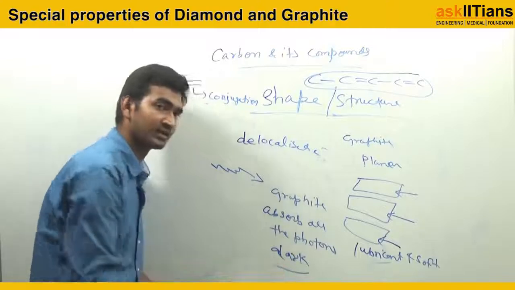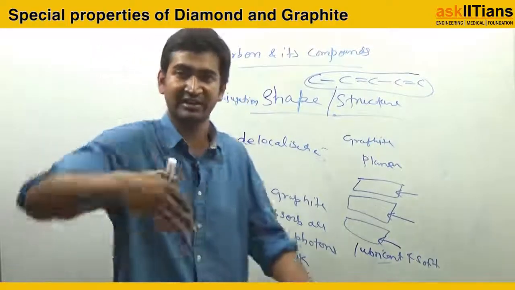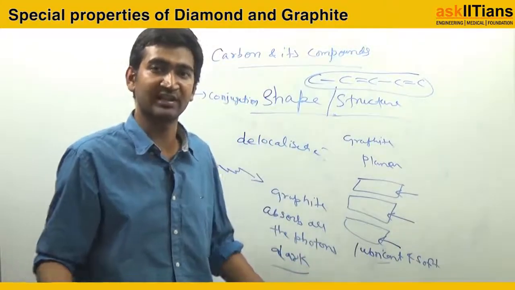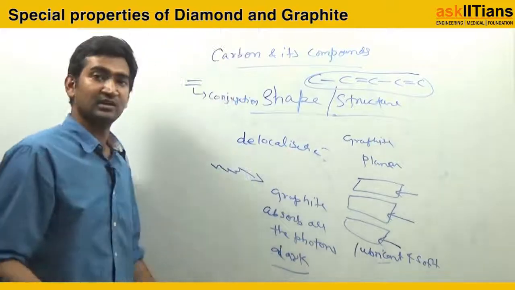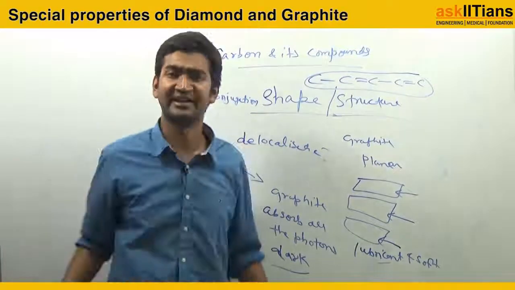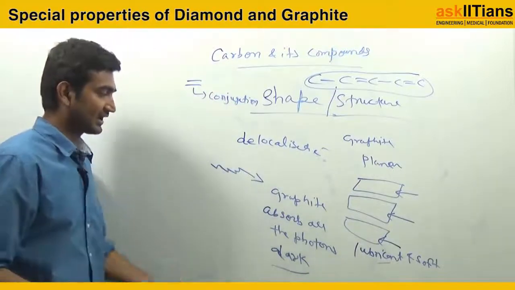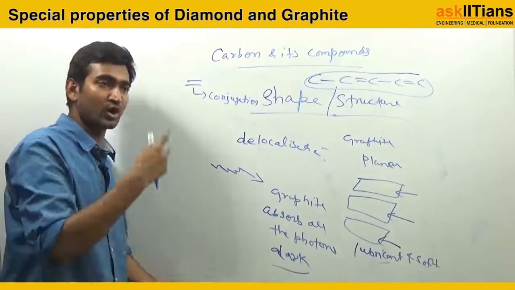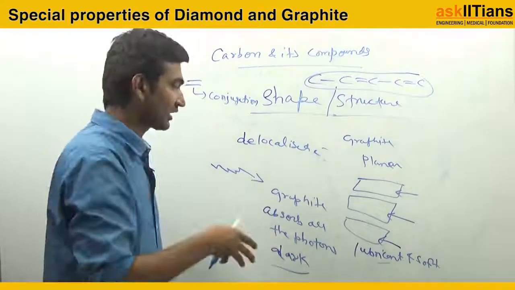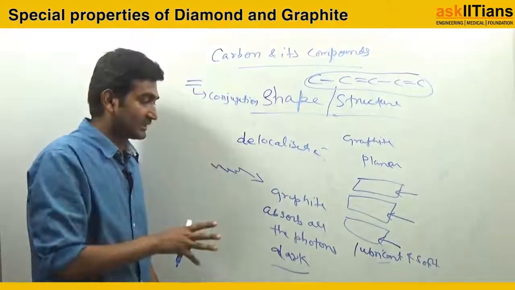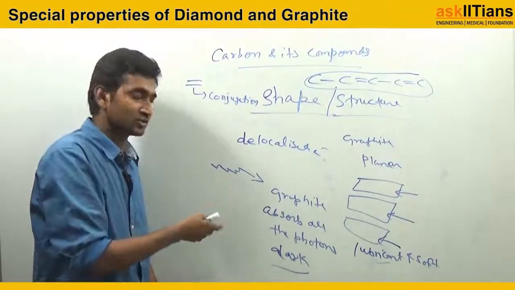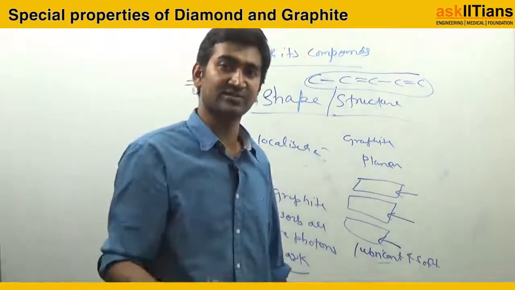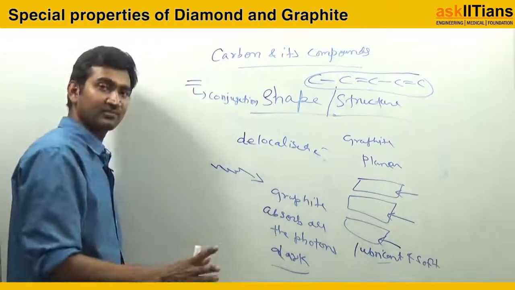For example, white color means it is reflecting all the light coming on it. If I say dark, black body radiation, black body. So what is a black body? Anything which can absorb all the light. That is my black body. So my graphite is like that because of the delocalized electrons present there, which is not the case in diamond. The delocalized electrons in graphite are obviously free, right? So they can absorb this light, and that is why your graphite structure is a bit dark.